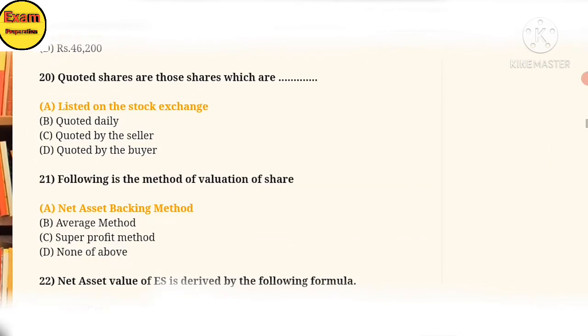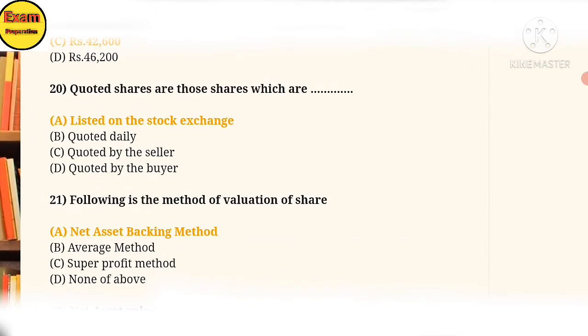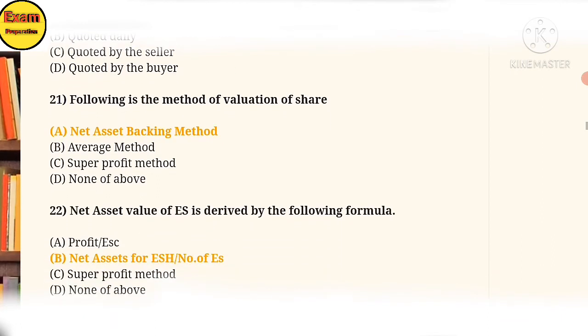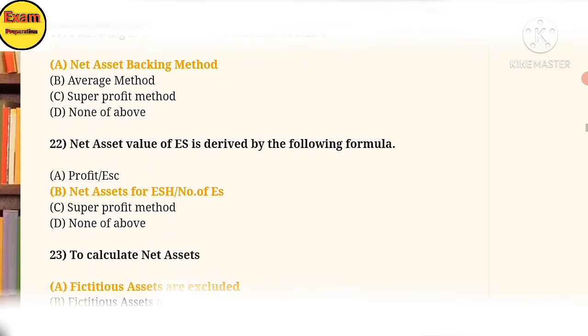Next, 20. Quoted shares are those shares which are listed on the stock exchange. Following is a method of valuation of shares. Answer is option A, net asset backing method. 22.